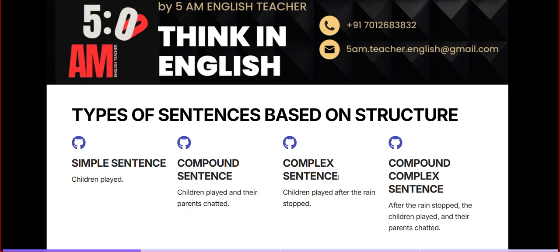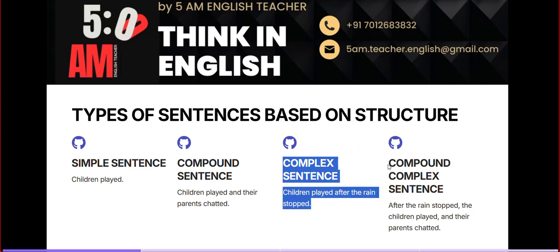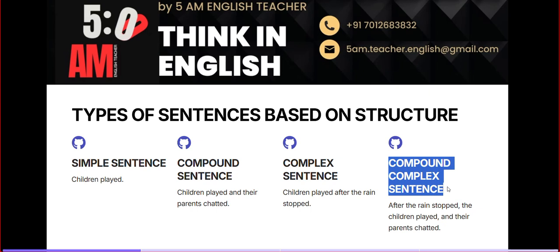And now in a complex sentence, how many clauses did we use? There were two clauses. The first one is an independent clause, and the second one is a dependent clause. Exactly, very nice. So now, if so, what you said is correct. In that situation, can you split up the compound complex sentence that I provided right here into separate clauses?